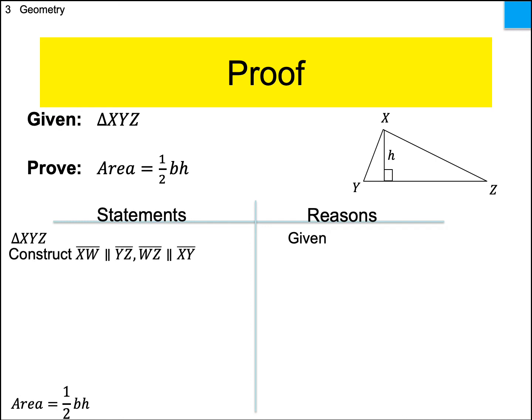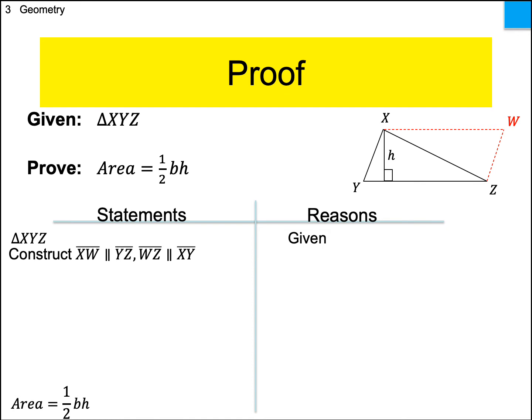All right, so here's what I want us to do. We're going to construct 2 parallel lines. The first parallel line is going to go through X, and it's going to be parallel to YZ. It's going to end at point W, somewhere along that line. The second one is going to go through Z. It's going to be parallel to YX, and it's going to end at point W. Now, I didn't establish point W until I found out where the 2 parallel lines intersected, and I made that W. So don't assume that I already knew where W was. I didn't until I saw where the 2 lines intersected.